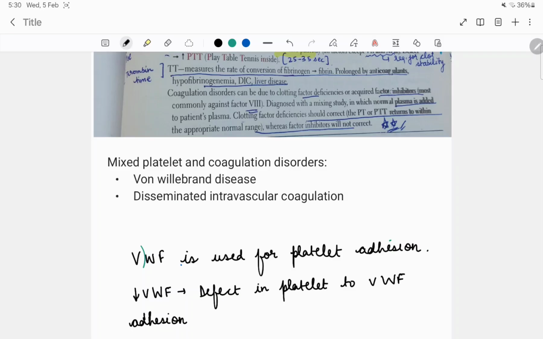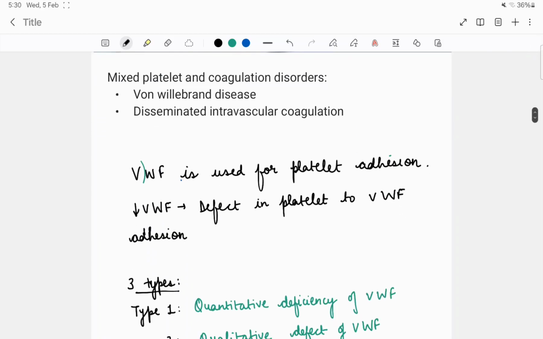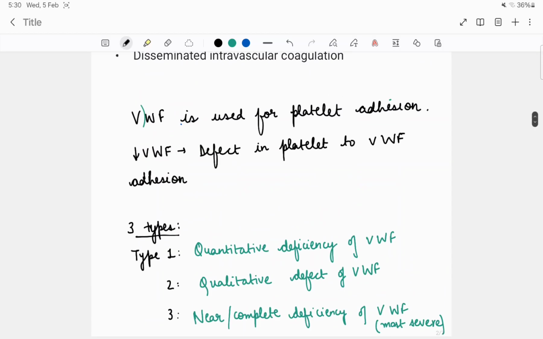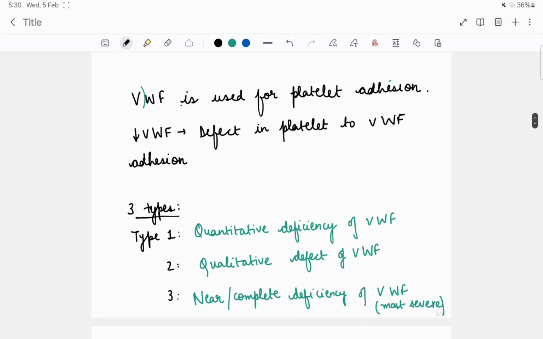First, let's study about von Willebrand disease. What is von Willebrand disease? Von Willebrand factor is a factor which is used for platelet adhesion. So decrease in von Willebrand factor will cause a defect in platelet adhesion. There are three types of von Willebrand disease: 1, 2, 3. In 1, there is quantitative deficiency. In 2, there is qualitative deficiency. And in 3, there is near or complete deficiency of von Willebrand factor, that is most severe. So these are the types of von Willebrand disease.